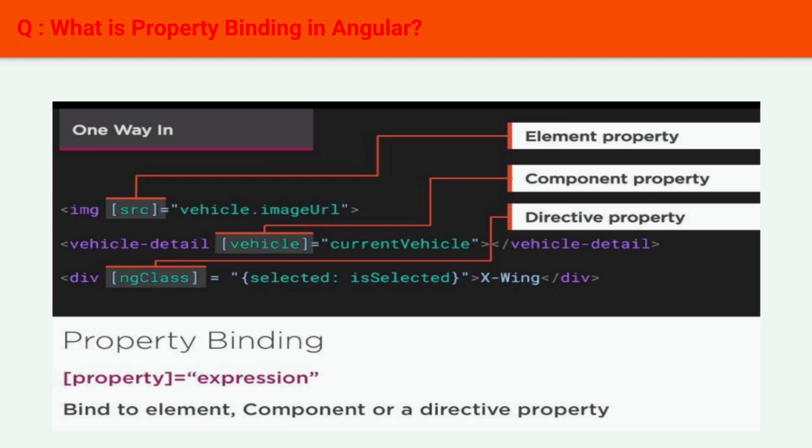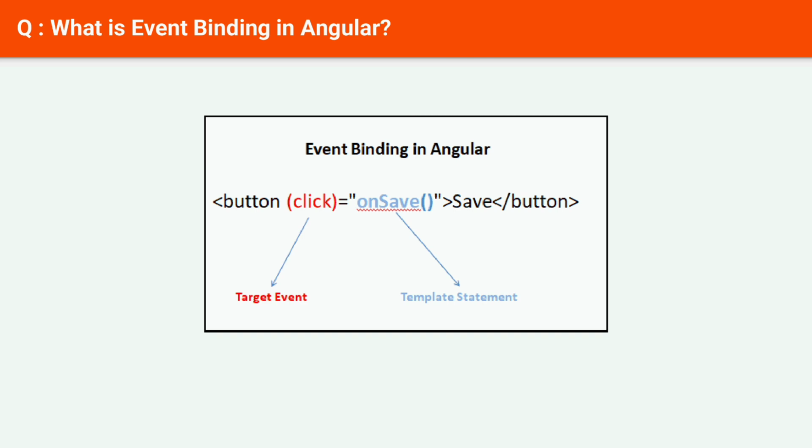Next question: what is event binding in Angular? Event binding is used to handle the events raised by user actions like button click, mouse movement, keystrokes, etc. When a DOM event happens at an element, e.g., click, keydown, keyup, it calls the specified method in the particular component. Using event binding, we can bind data from the DOM to the component and hence can use that data for further purposes.